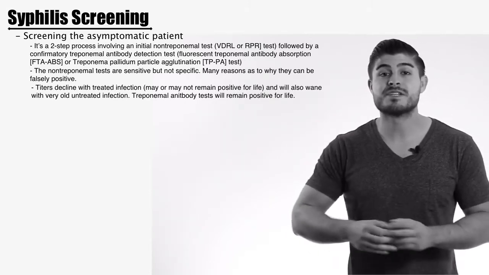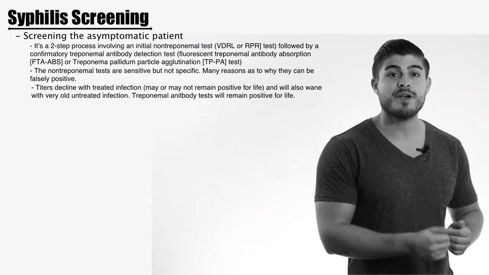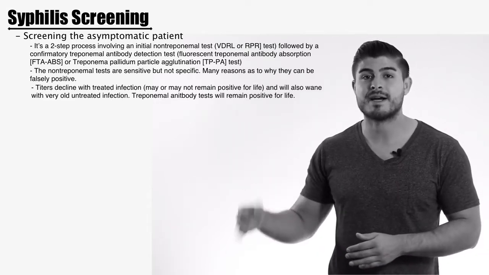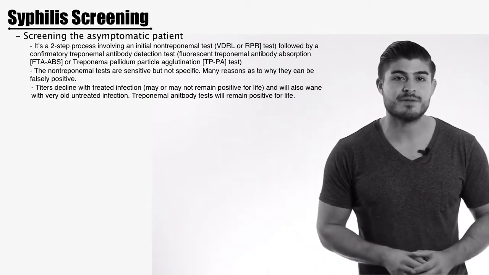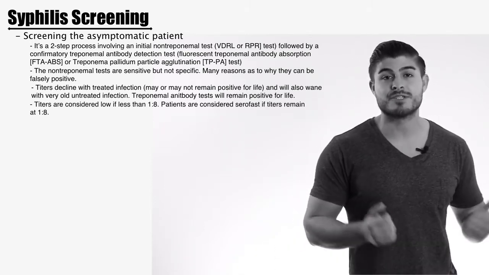Antibodies will remain positive for life, even if the patient was treated. So the RPR may or may not stay positive for life, but the titers will decline over time. And a low titer is considered to be that of 1 to 8. So 1 to 8 and below is considered a low titer.